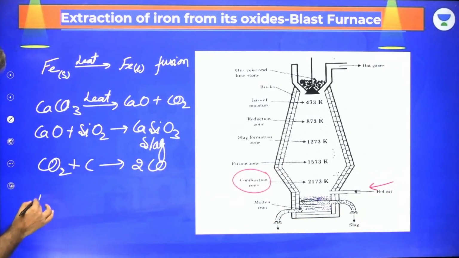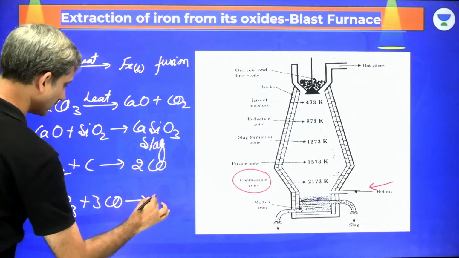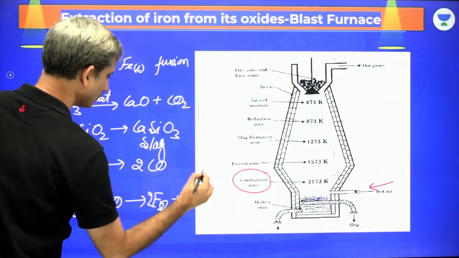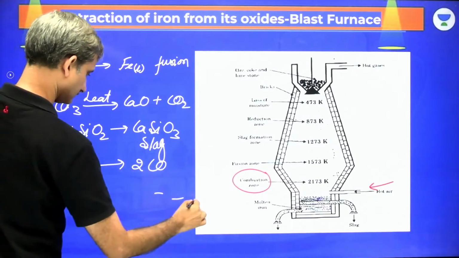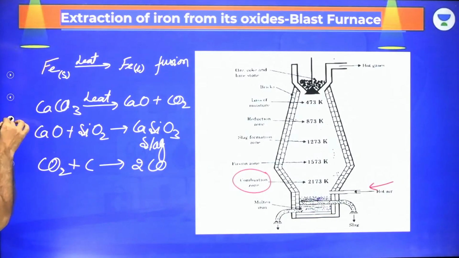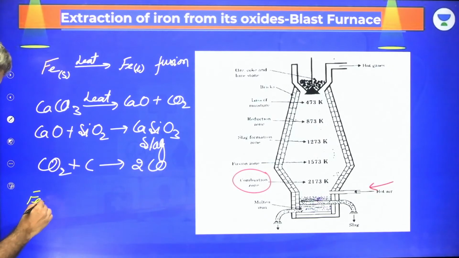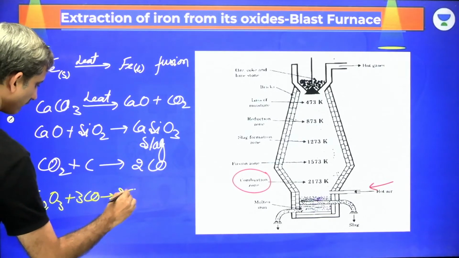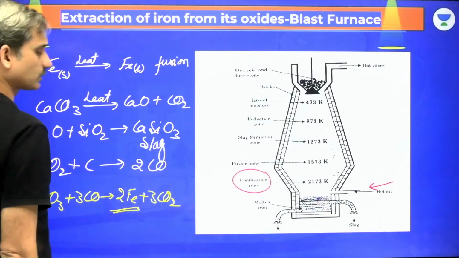Here, Fe2O3 reacts with three moles of carbon monoxide: Fe2O3 plus 3CO gives us 2Fe plus 3CO2. This is what we call spongy iron.